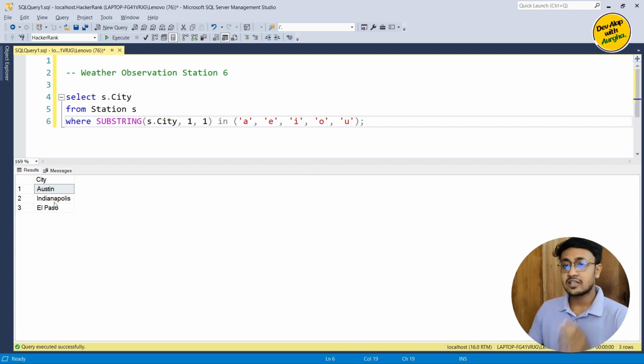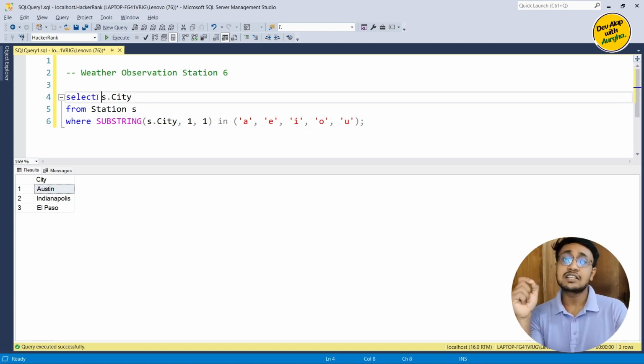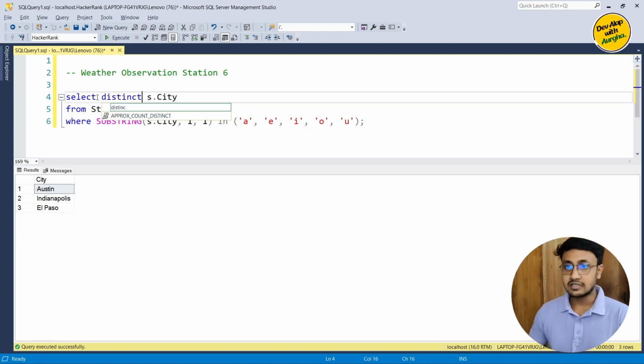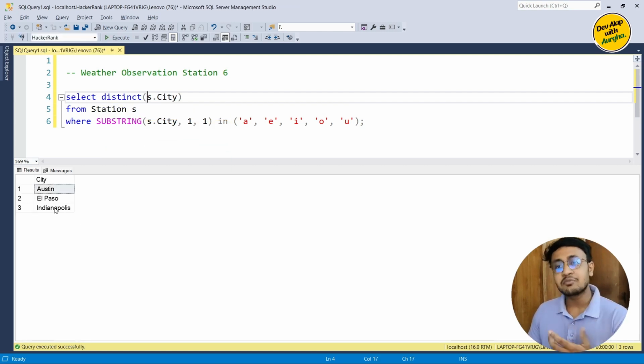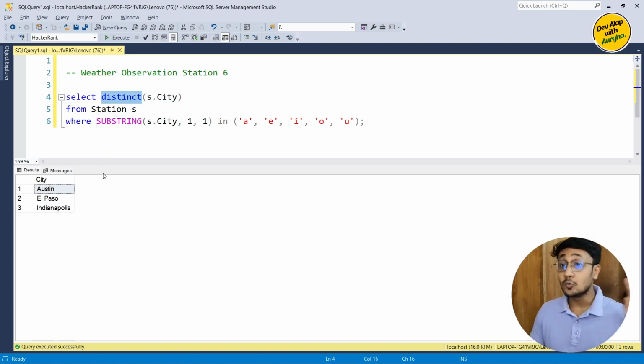So here we have 3 cities. Now the statement says there cannot be duplicate entries. If I had El Paso or Austin twice or thrice, it would appear here. So to cut off the duplicate entries, we'll use distinct. Now if we run, we'll get the same result, but this distinct will eliminate all the duplicate values.